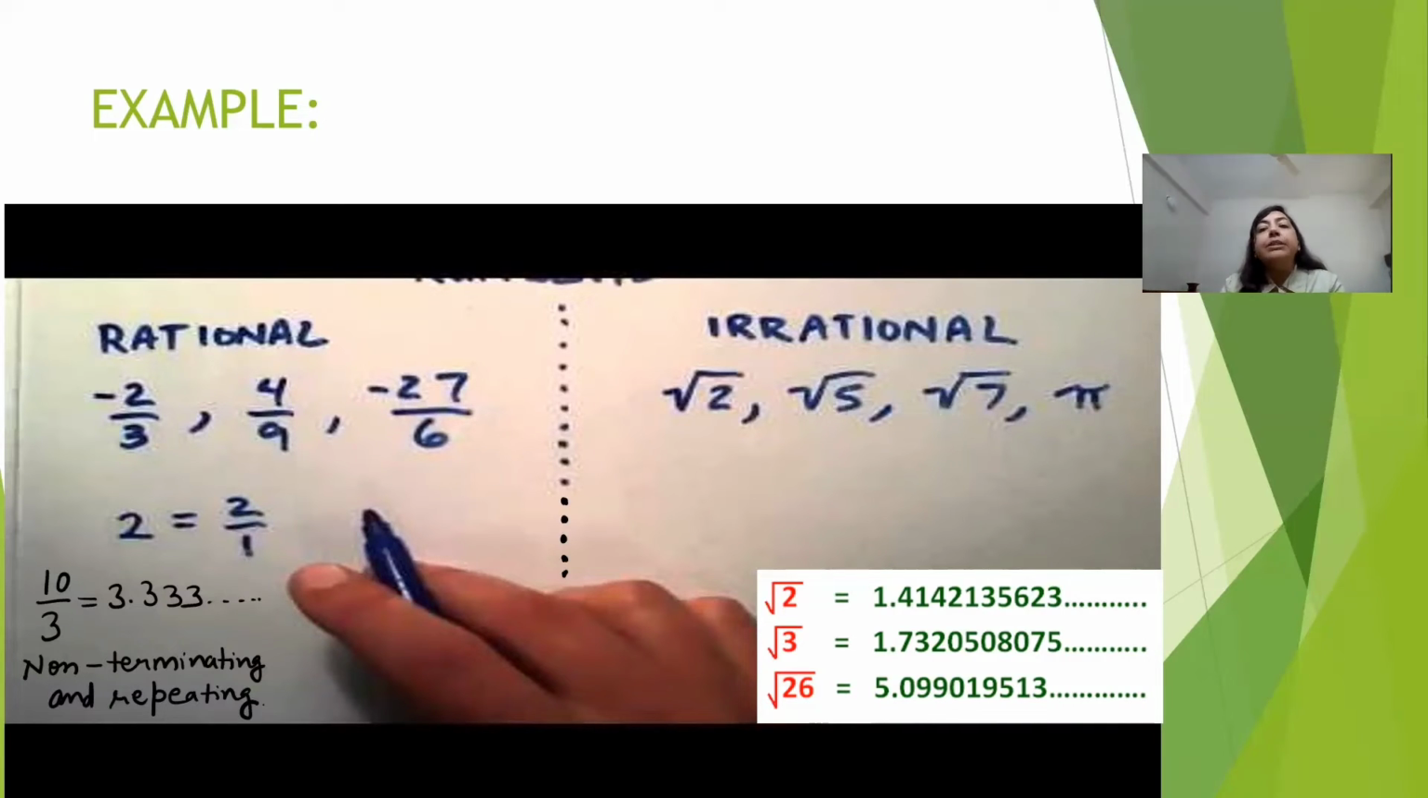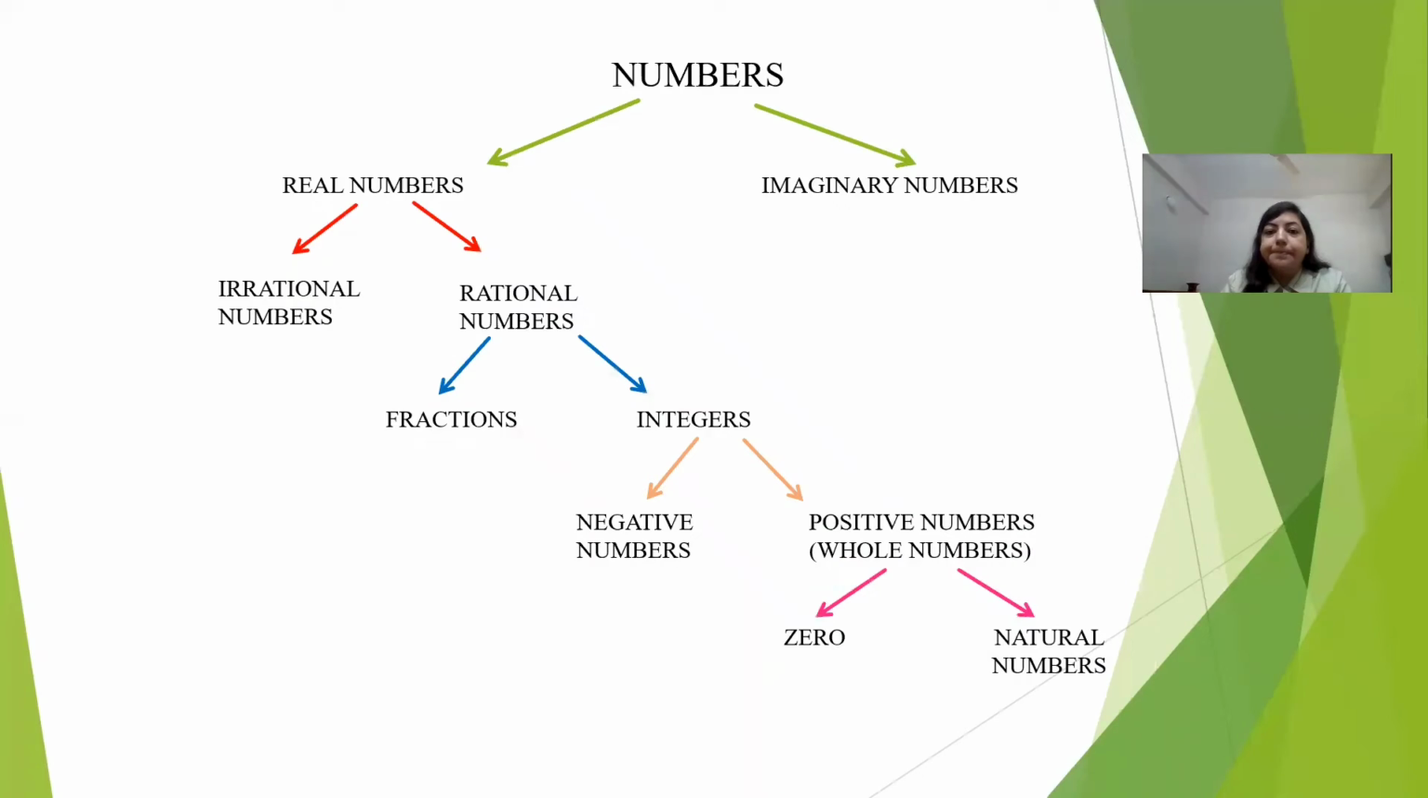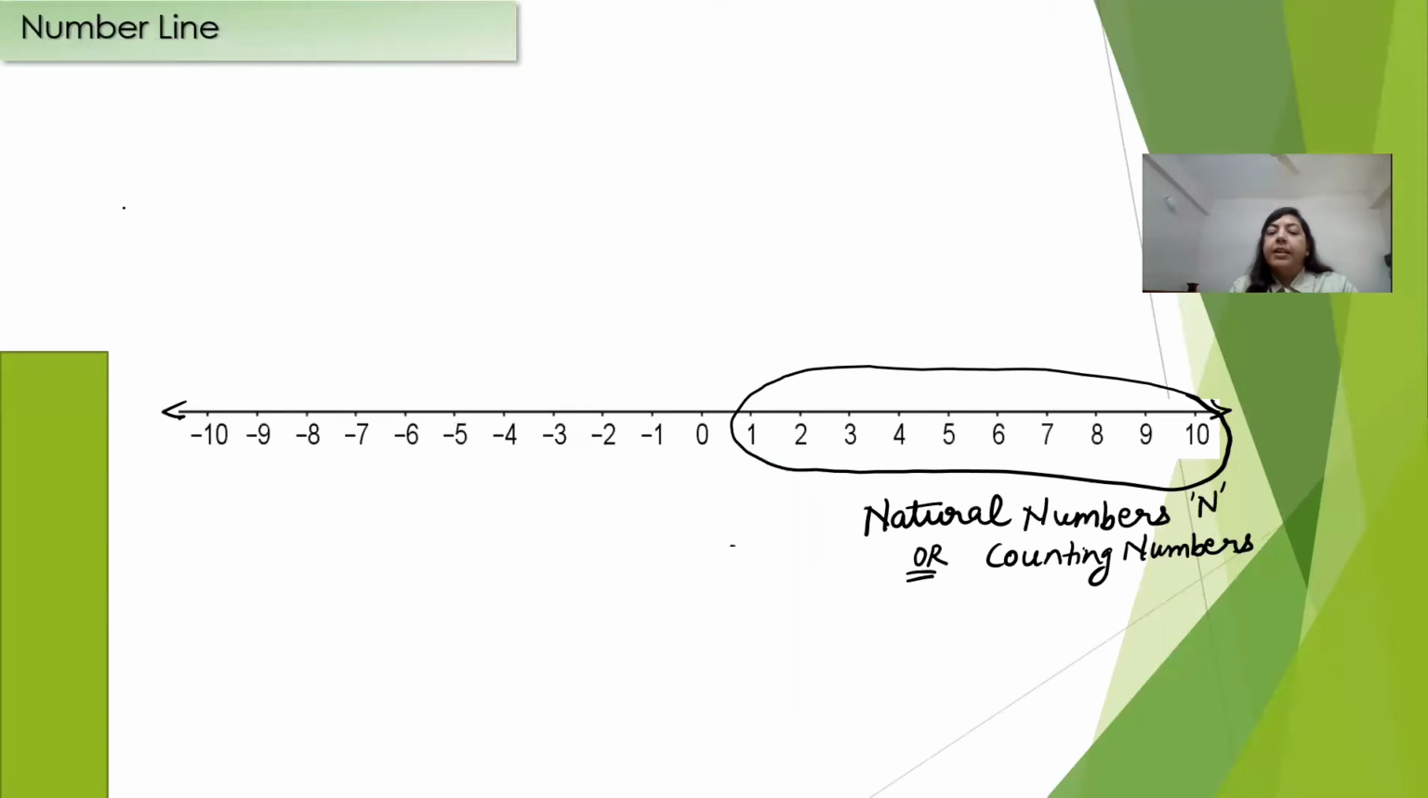Now, our rational numbers are further divided into many types of numbers. Rational numbers include fractions and integers. Integers include the negative numbers and the positive numbers. The positive numbers include 0 and the natural numbers. Now we are going to discuss more about these subparts using a number line. We can see a number line here.